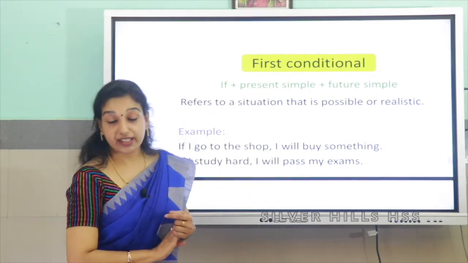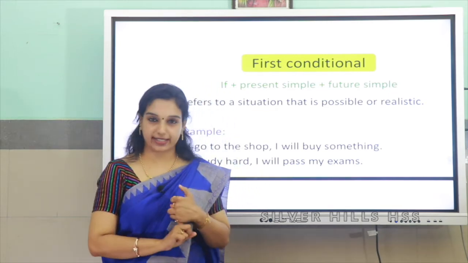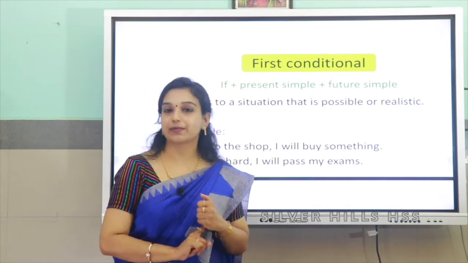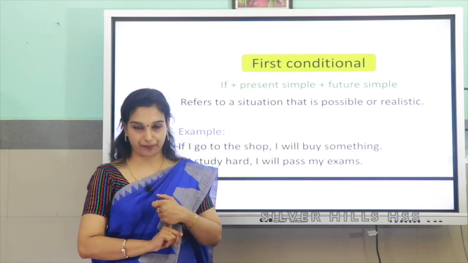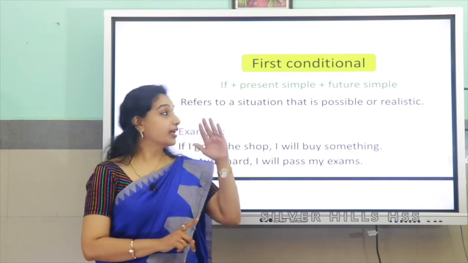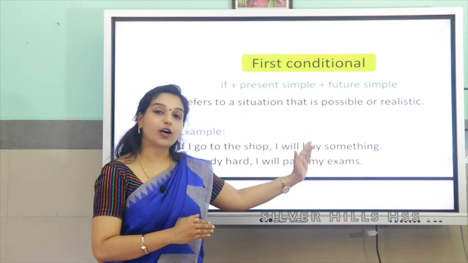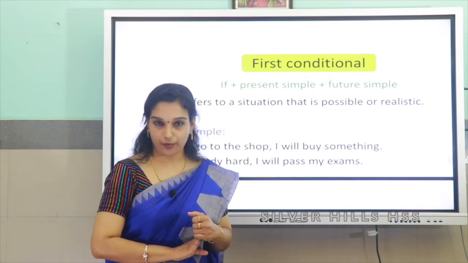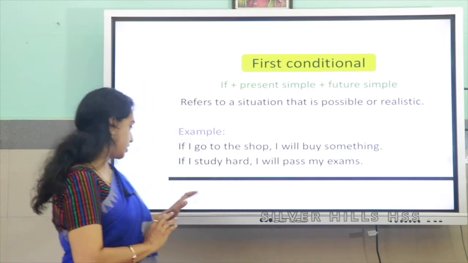Now let's get into the next one. So we completed zero conditional and first conditional. The zero conditional was simple present and simple present because it is scientifically proven or general truth. First conditional is simple present in the if clause, and in the main clause it is will and the base form of the verb. So what is second conditional now?